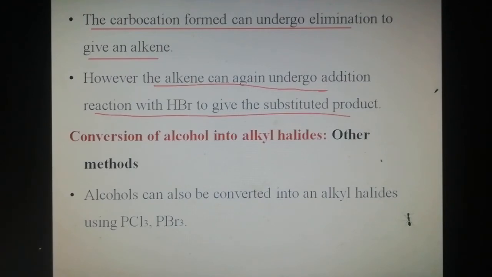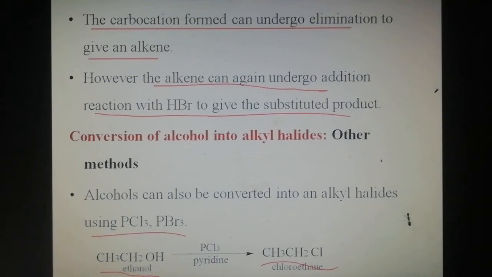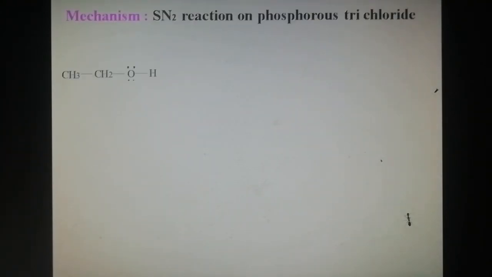Alcohol can also be converted into alkyl halide using phosphorus trichloride and phosphorus tribromide. So ethanol treated with phosphorus trichloride in the presence of pyridine gives ethyl chloride, or chloroethane.